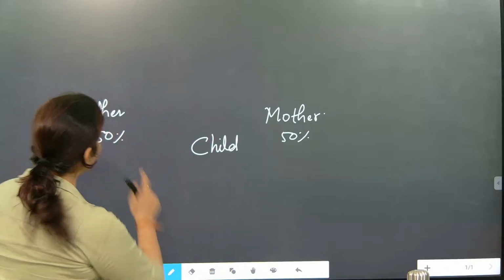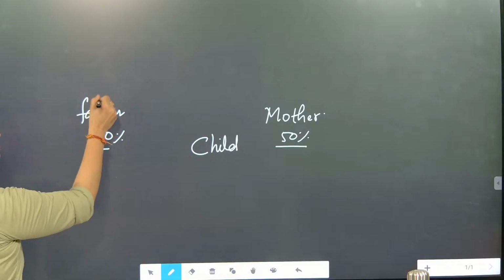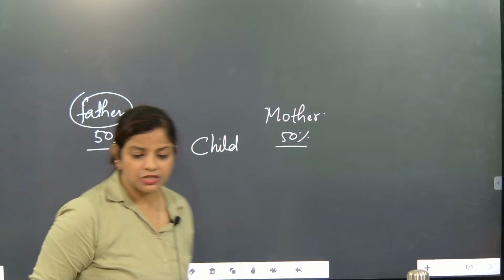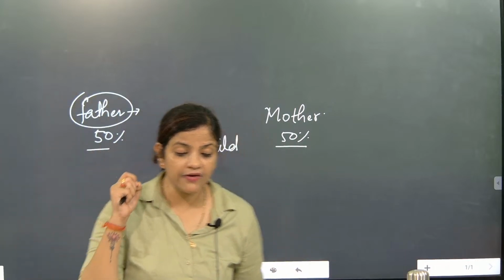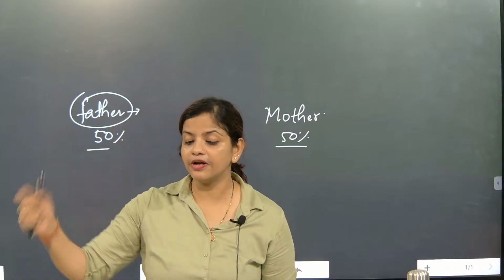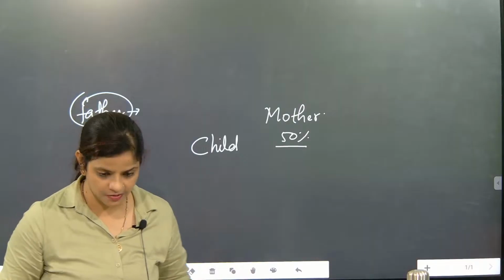You need to understand that an individual's DNA can never match 100% with its father or 100% with its mother. So definitely there is variation in selection.